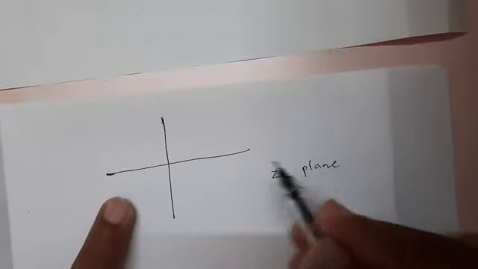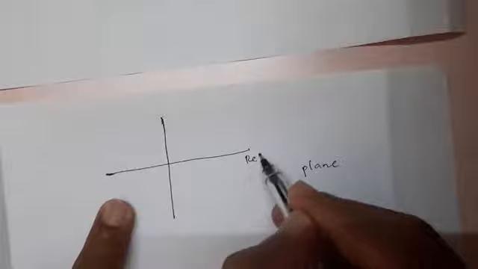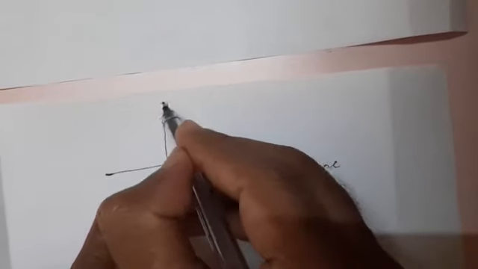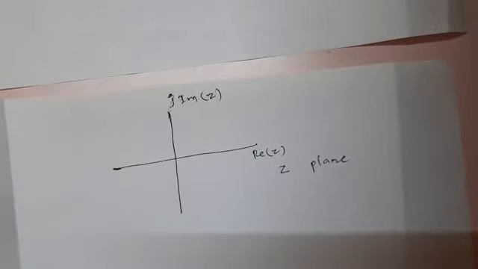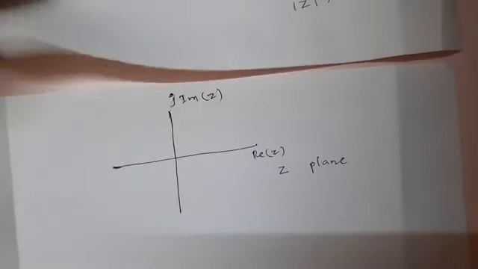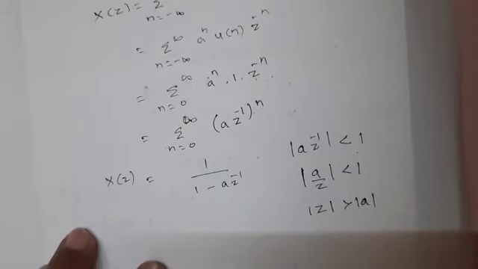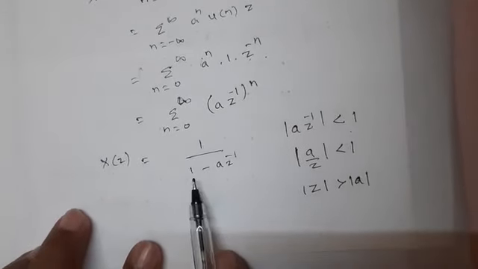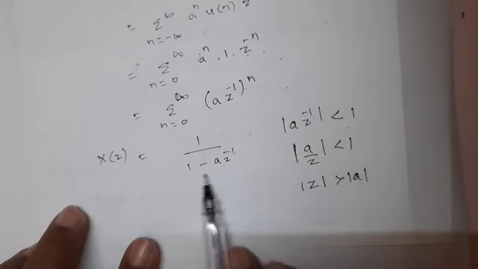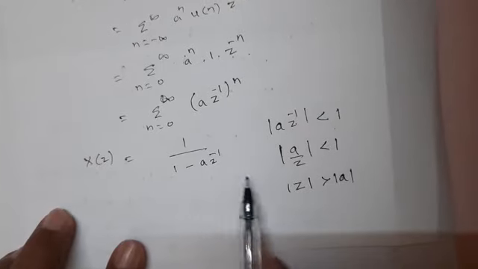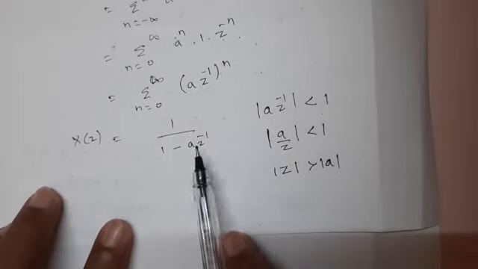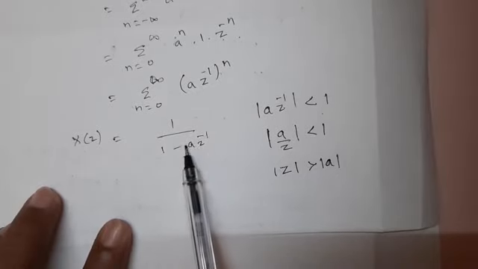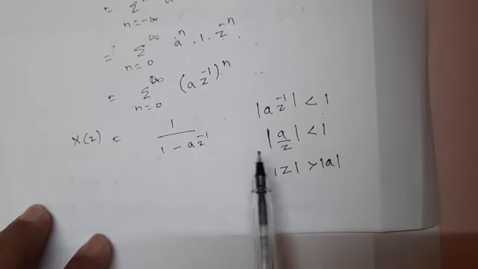Since z is a complex value, I will have the real part of z and the imaginary part of z. Now you saw that X of z is 1 divided by 1 minus a z inverse. For writing ROC, you should always have the denominator as 1 minus something, so that you can write that this value should be less than 1.